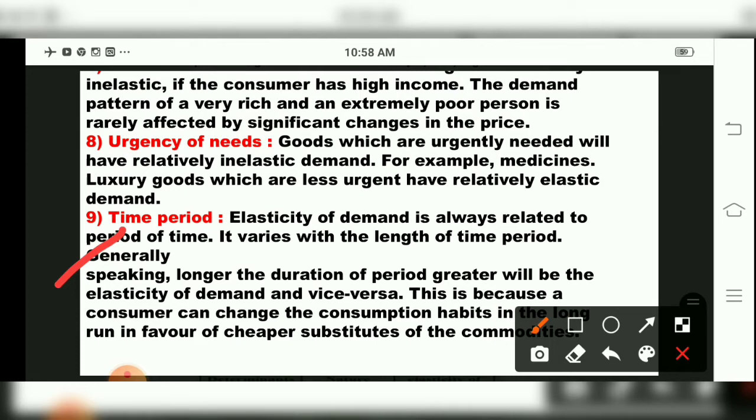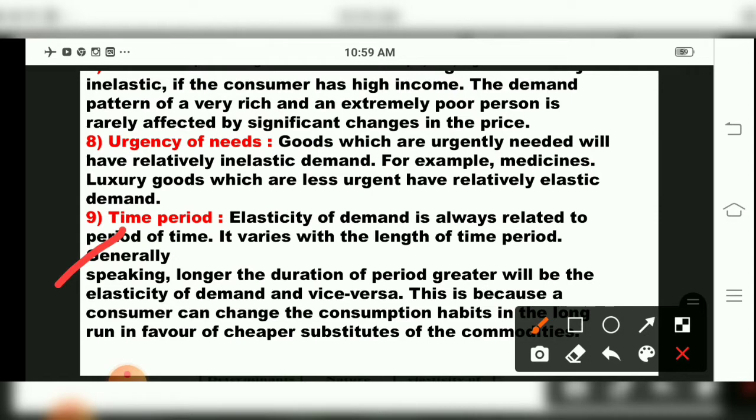Now for example, in the summer season, what do we use? Cotton clothes, children. Summer season is for how many months? Say 4 months. But after 4 months monsoon starts, so the demand for raincoats will be more rather than cotton clothes. So depending upon the time period, the demand for your product changes, or it can be exactly opposite; the length of time period depends upon how much the person wants.